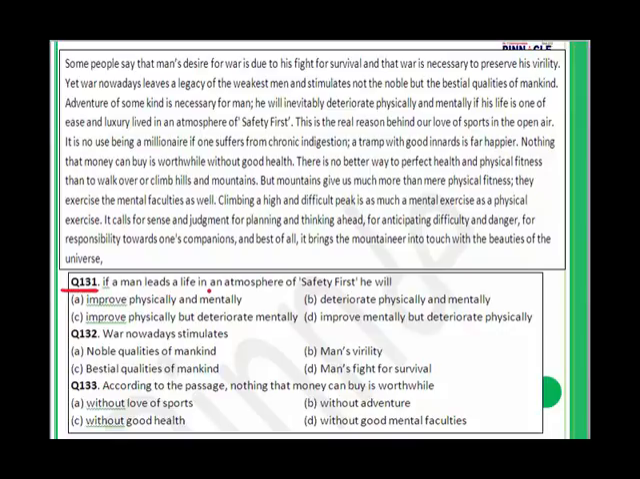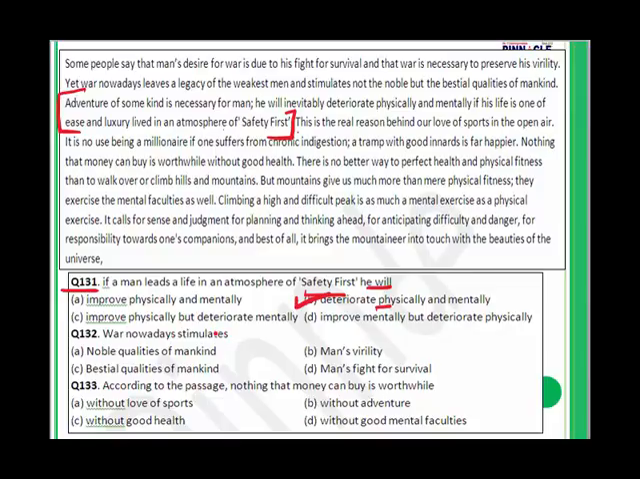If a man leads a life in an atmosphere of safety first, he will... He will deteriorate physically and mentally. Here, adventure of some kind is necessary. He will inevitably deteriorate physically and mentally if his life is one of ease and luxury lived in an atmosphere of safety first. Here is your answer. So we will go with he will deteriorate physically and mentally. Answer is B.